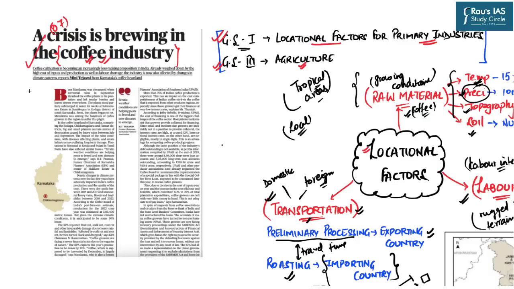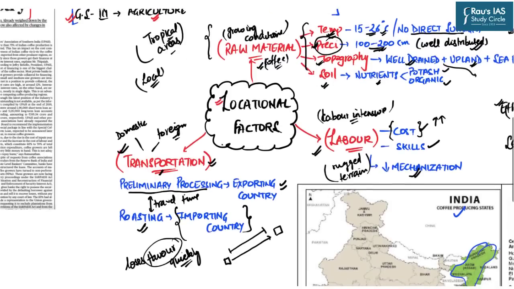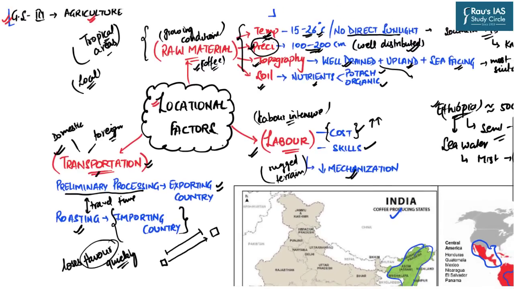So now let us revise this topic in brief once again. In this topic, initially we discussed various locational factors which affect the coffee industry's distribution. The prime factor is obviously the raw material, and the growing conditions of this raw material come in terms of tropical climatic conditions having warm temperature, higher well distributed precipitation, as well as certain geological conditions, for example well drained topography as well as nutrient rich soil, which are good for the coffee crop.